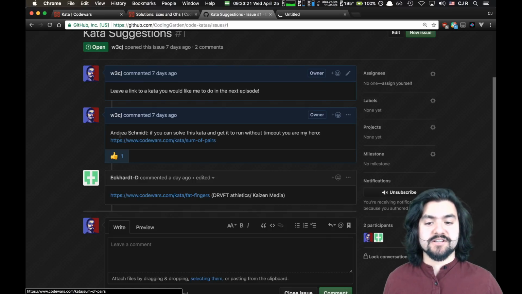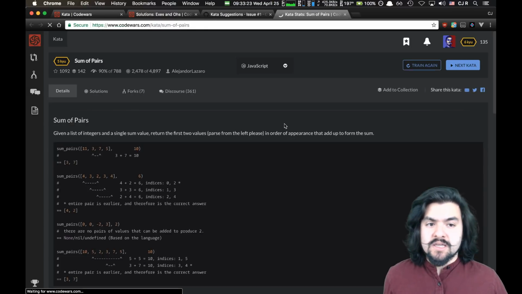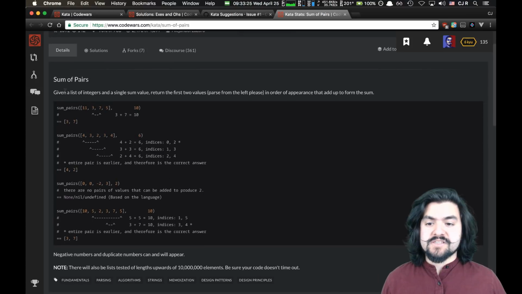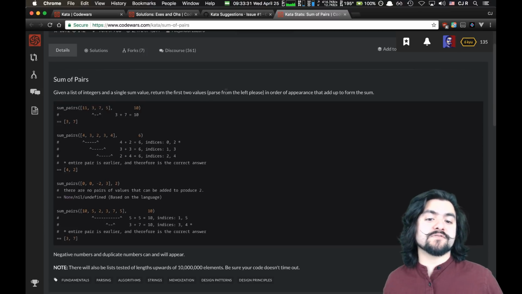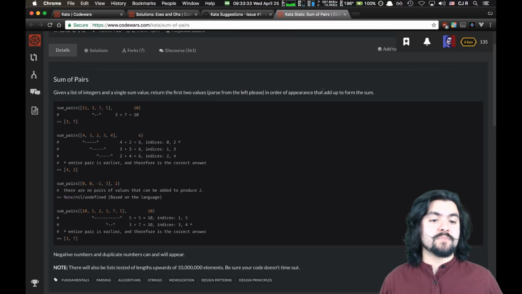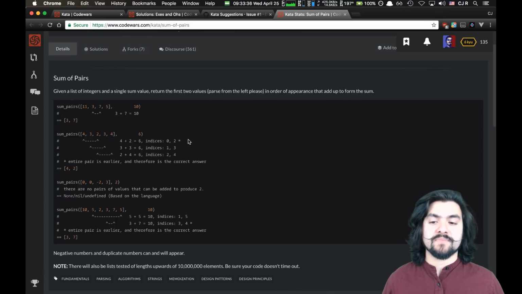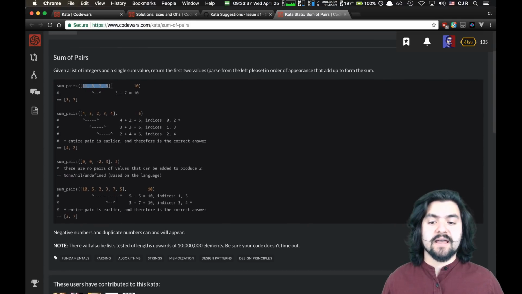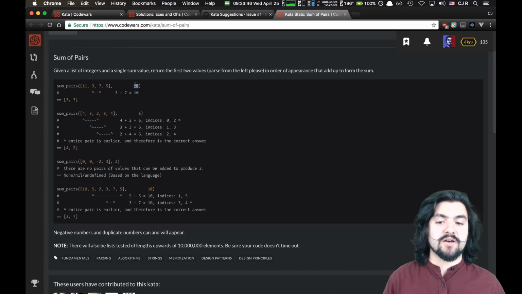Sum of pairs, suggested by Andrea Schmidt. Here's the idea. Given a list of integers and a single sum value, return the first two values, parsed from the left, in order of appearance that add up to form the sum. So basically, you're given an array and then some sum, and you want to return the first two numbers in that array that sum up to that value.